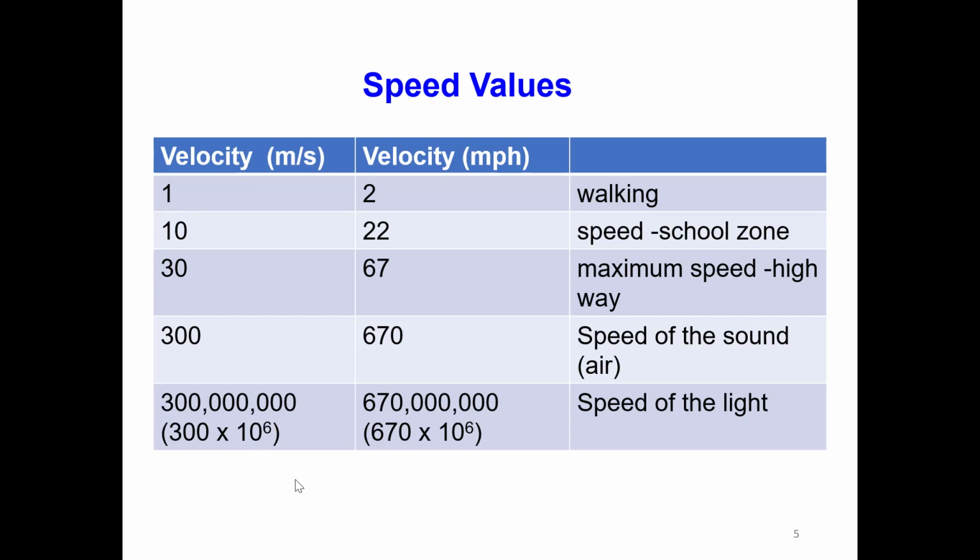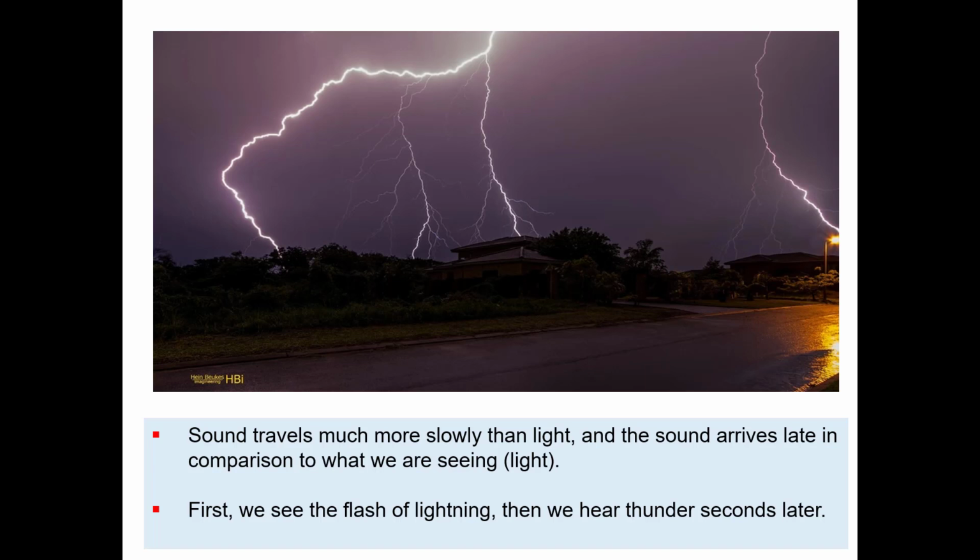And because light is faster than sound, if there is lightning, first we see the flash of lightning and then we hear the thunder a few seconds later.